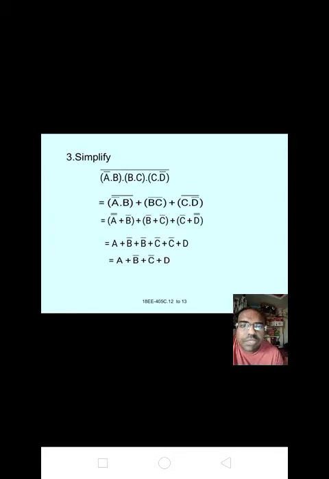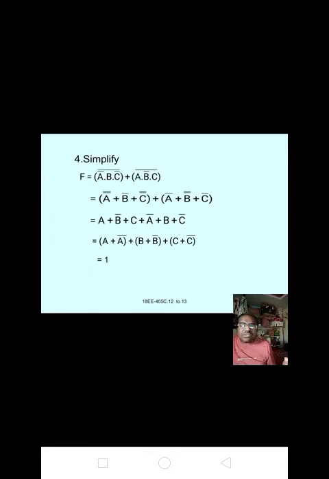Okay. Next question. Fourth question is also there. F equal to (A' · B + B · C')' + (A · B' · C)'.